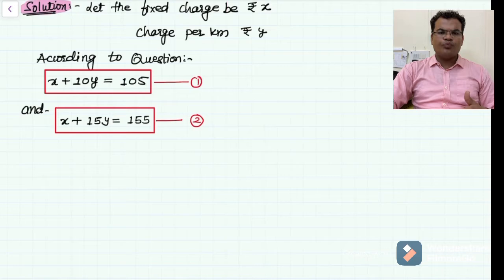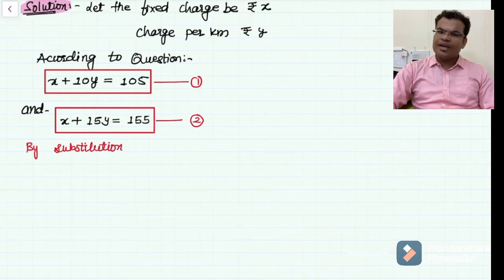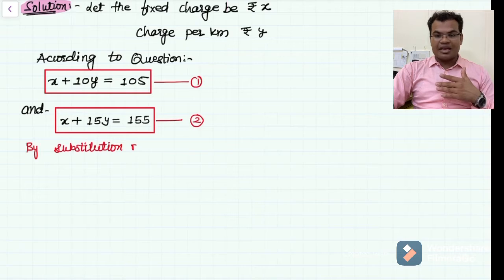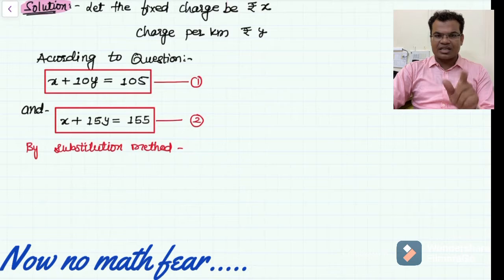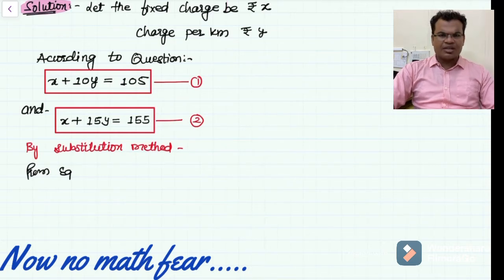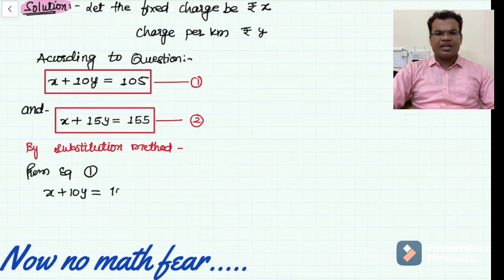Now you have to find the solution, that is, the values of x and y, by the substitution method. You can also apply the elimination method or cross multiplication, but I suggest that in this particular exercise we practice only the substitution method. Otherwise, we will have an open platform to solve by the elimination method also, which I think will be easier. In the coming videos I will cover the elimination method also. So let us use the substitution method here.